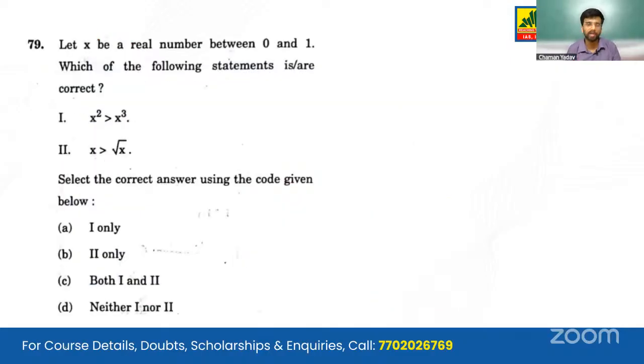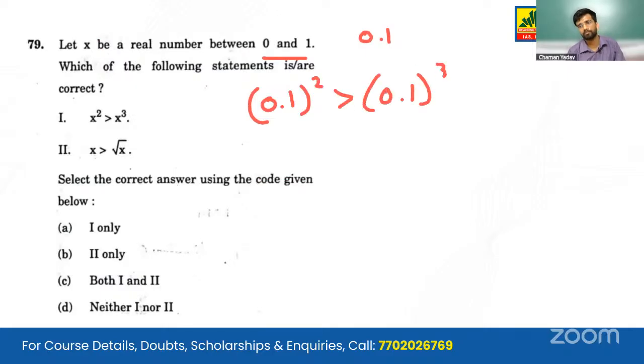Moving on to the second last question. Let X be a real number between 0 and 1. So we can take something like 0.1. Which of the following statements is or are correct? The square is always greater than the cube of a number that is less than 1 and greater than 0. So let's put the value 0.1. The square will always be greater than the cube of 0.1. Expand it, find the answer. It will be like this only.